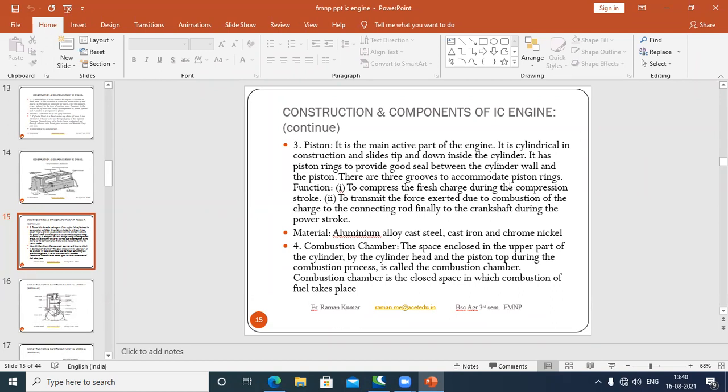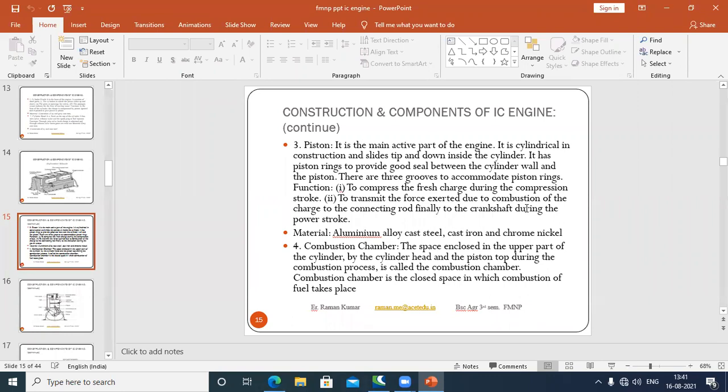The upper groove is used for the compression ring, and the lower two grooves are mainly used for oiling, in which oil rings are fitted. Oil rings are mostly used to remove the heat from inside the cylinder with the help of lubrication oil.